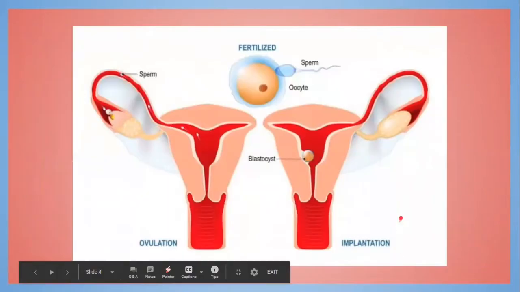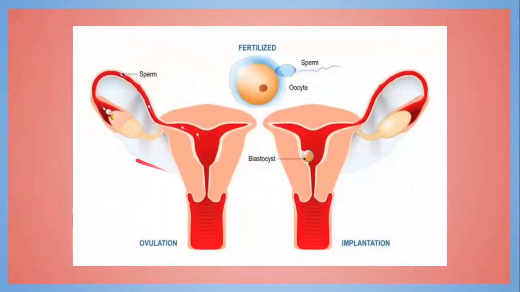In this diagram, it is very clearly visible that here the fertilization takes place. This is the fallopian tube. Once the fertilization takes place, then the zygote moves in the uterus and it gets implanted.